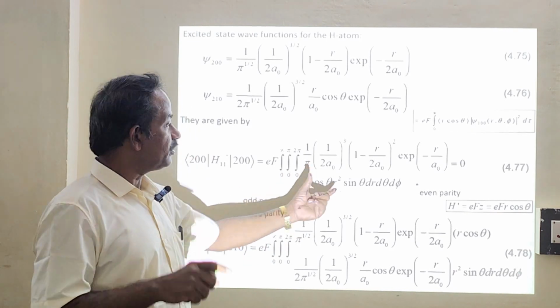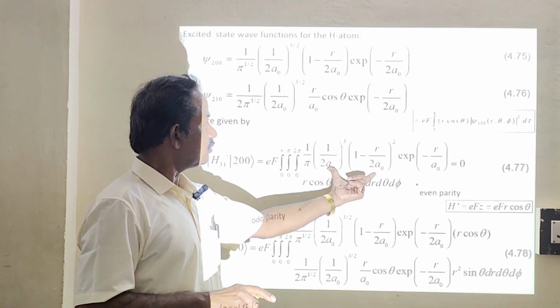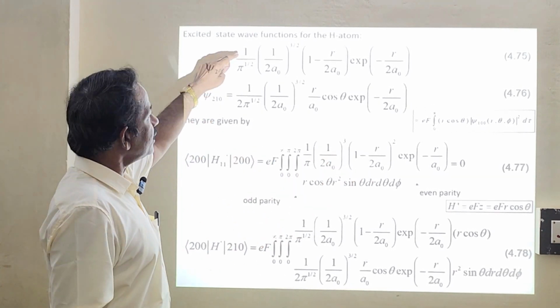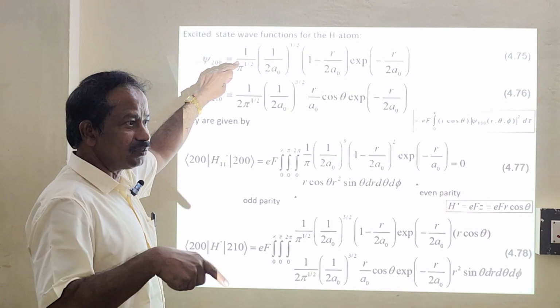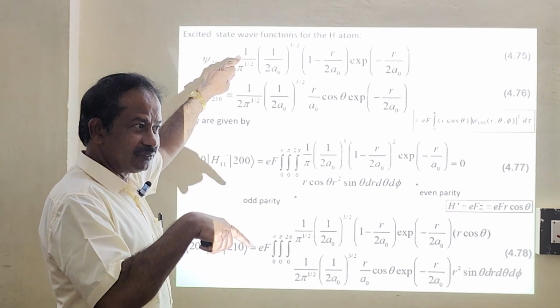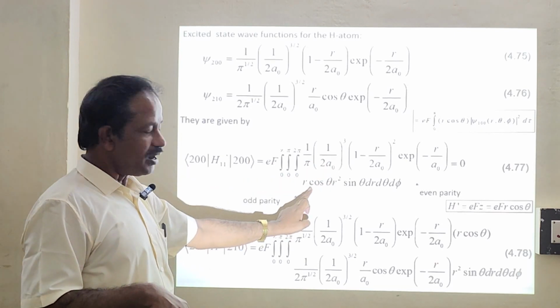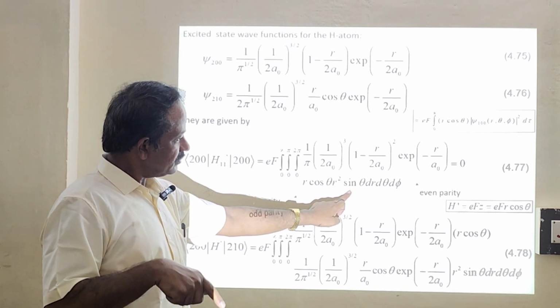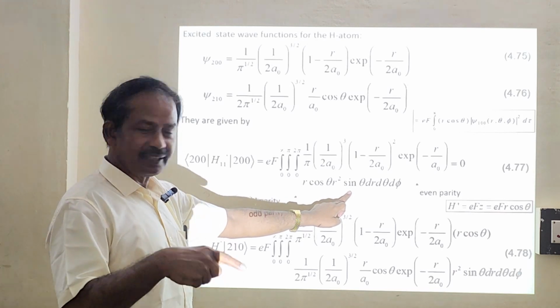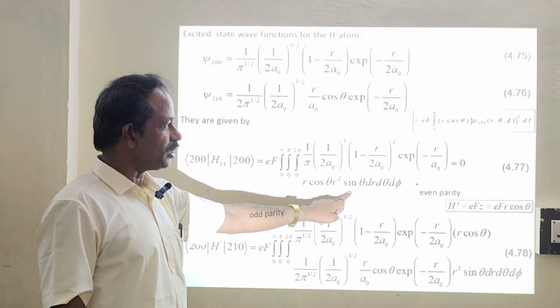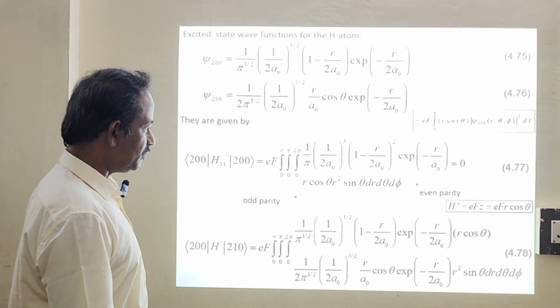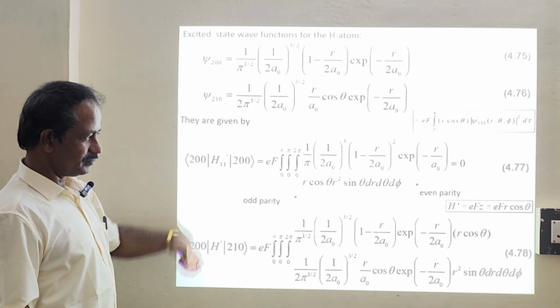So psi star psi will give me psi squared. So this will be your psi squared, multiplied by r cos theta, then r squared sin theta dr d theta d phi, in polar coordinates. Is it okay what I am saying? Is it okay?